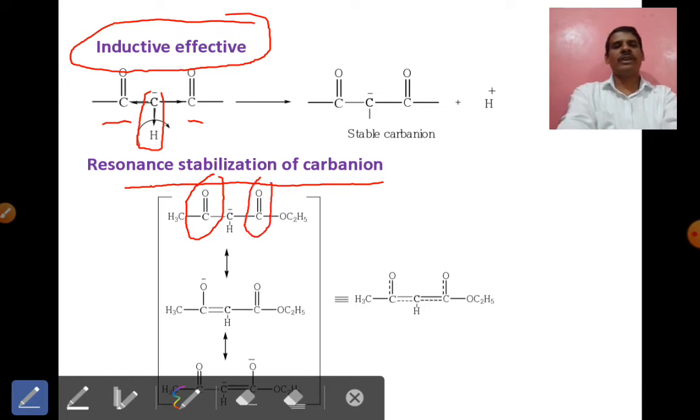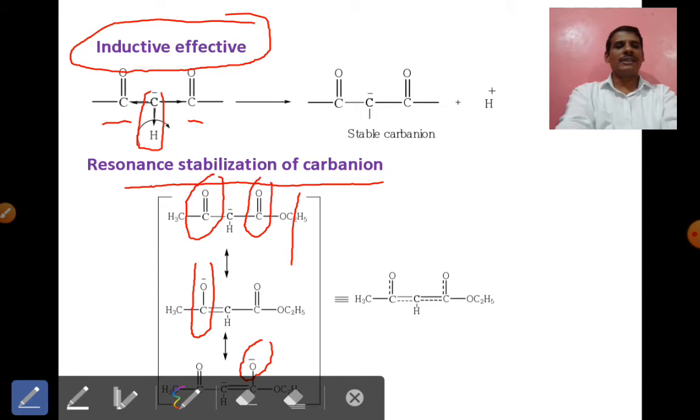This resonance effect is shown by both carbonyl groups present adjacent to this anion. See, the carbonyl group coming from the ketone family also accepts the electron, and this electron shifts toward the oxygen, and this oxygen carries the negative charge. Or we can say that in this structure the anion can be stabilized through the carbonyl group. This carbonyl group is coming from the ester family also.